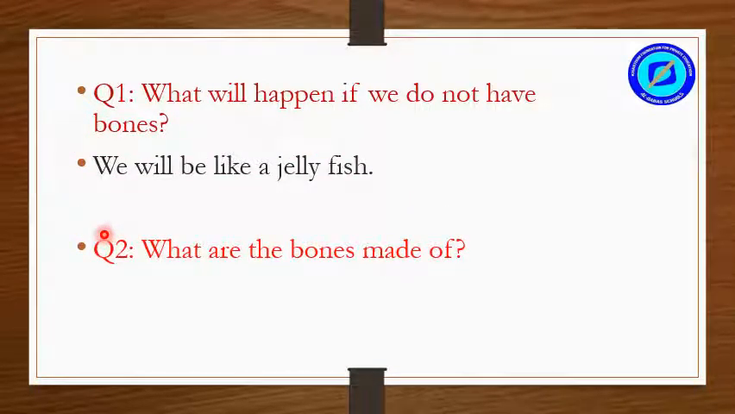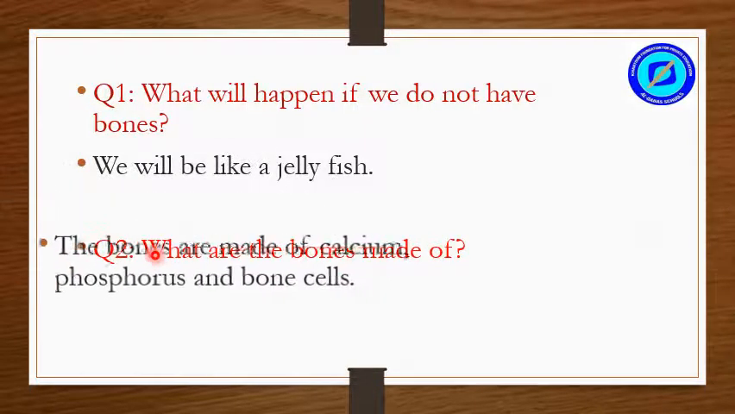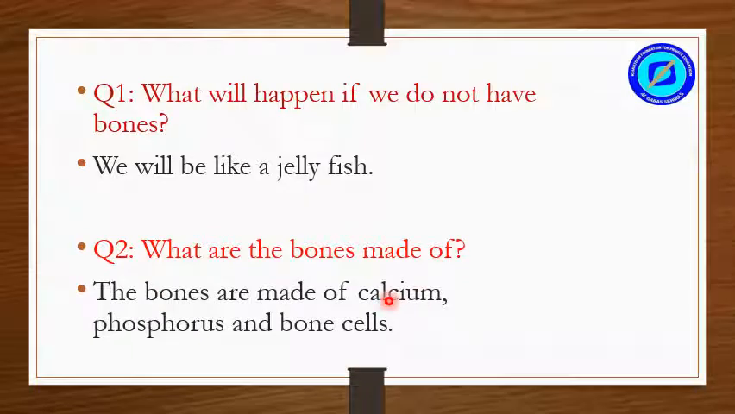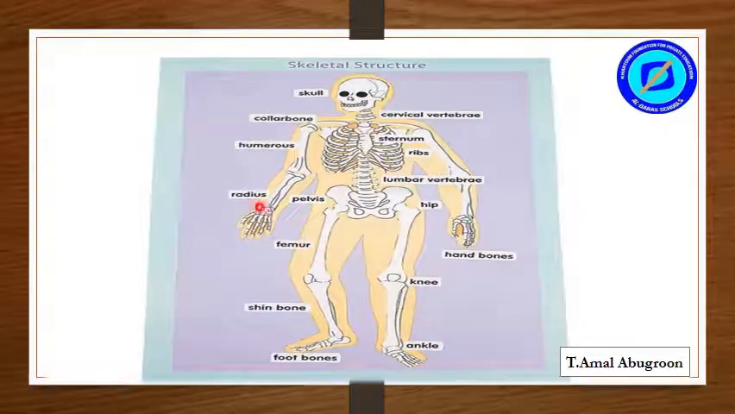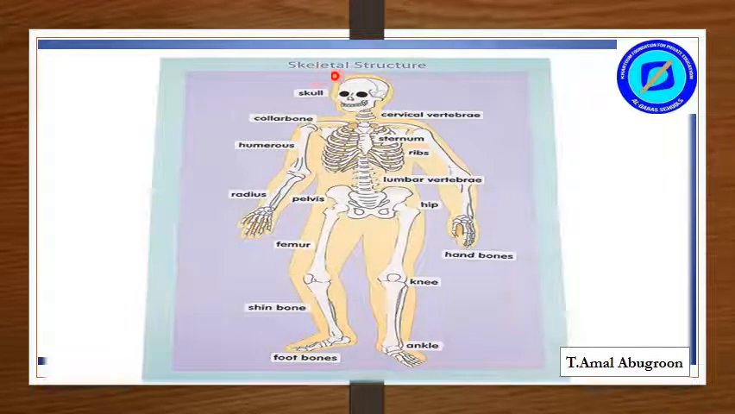What are the bones made of? The bones are made of calcium, phosphorus, and bone cells. When the bones are connected together, they give us the skeletal structure.